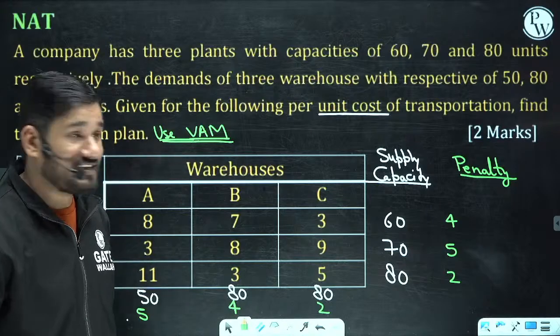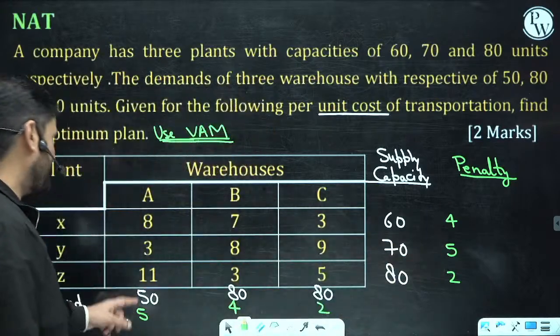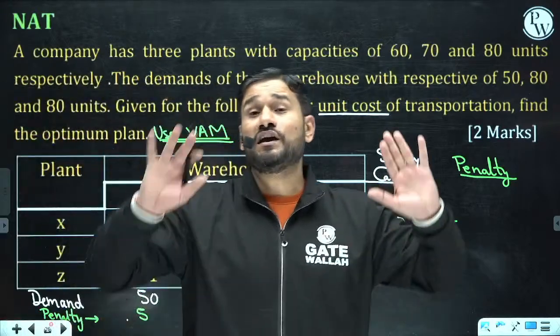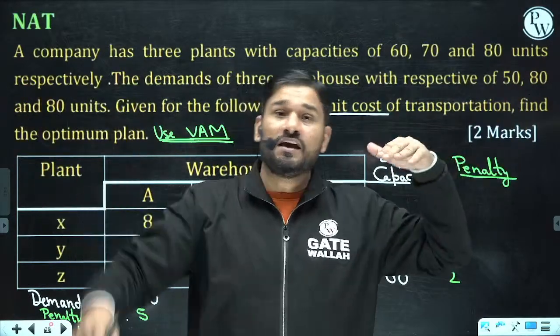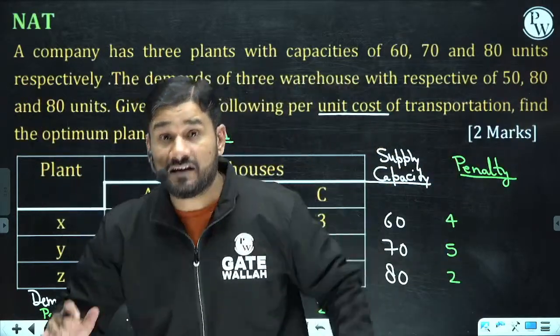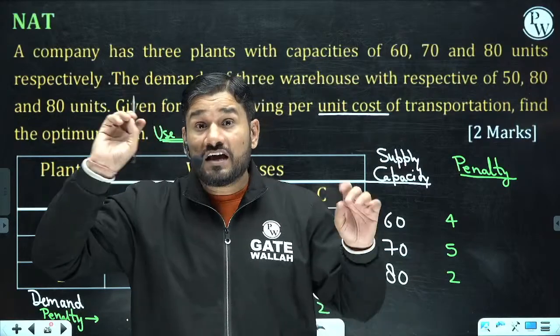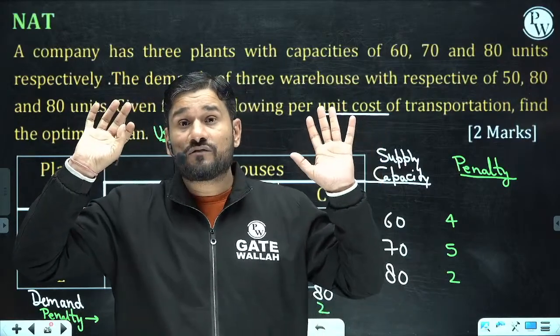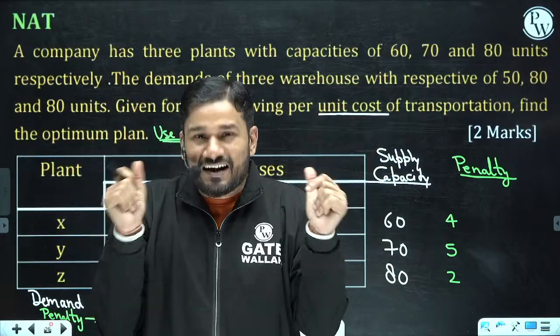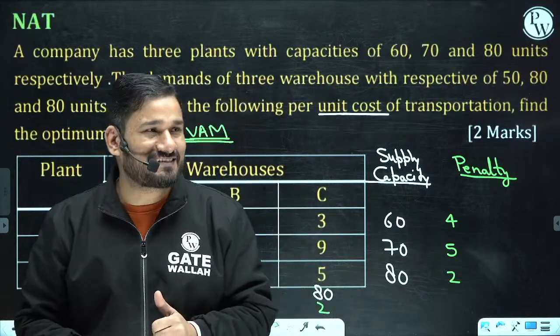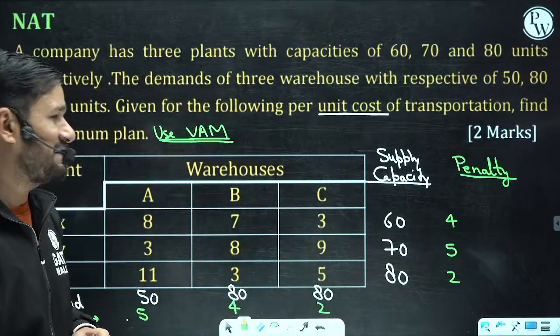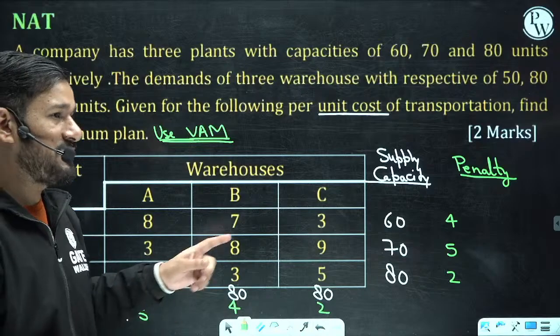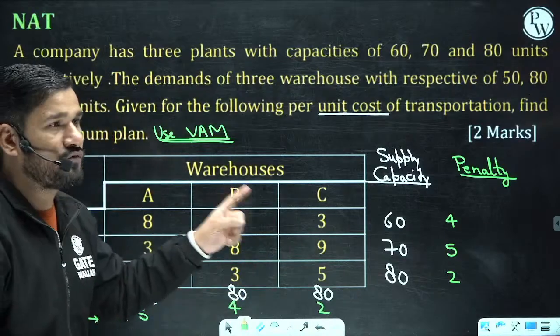The maximum penalty is 5 and 5. Wherever you are getting the maximum penalty, enter into that row and that column, and wherever you find the least cost, start your purchase activity from there. Clear? Yes, the penalties are 5 4 2 and 4 5 2.